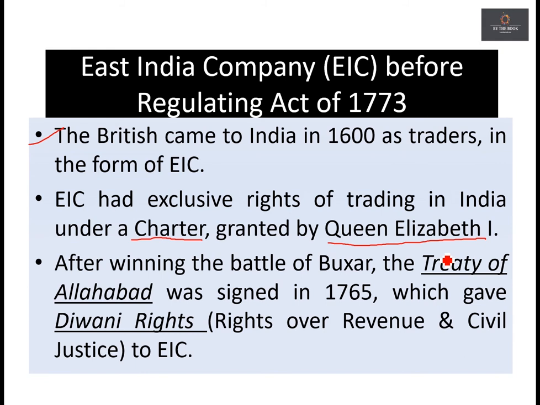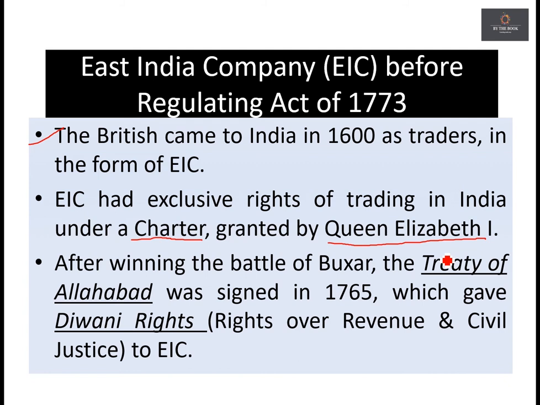Now, after the Battle of Plassey, another significant battle was fought in 1764 between East India Company and the then Mughal Emperor Shah Alam II. You got it? The name of that battle was the Battle of Buxar. In the Battle of Buxar, again East India Company won. Now in 1765, after the Battle of Buxar, a treaty was signed between the Mughal Emperor and the East India Company, and the name of the treaty was Treaty of Allahabad.